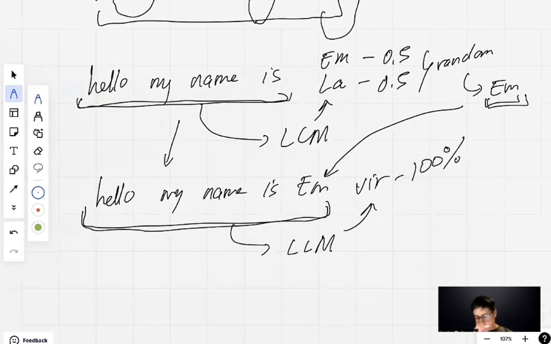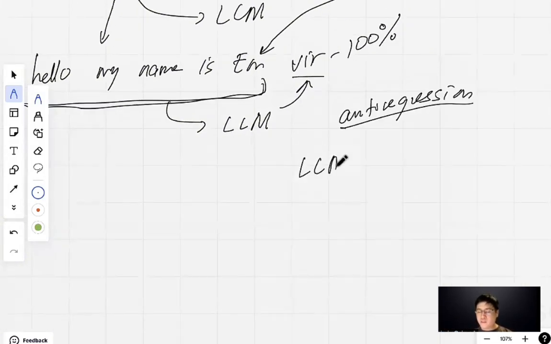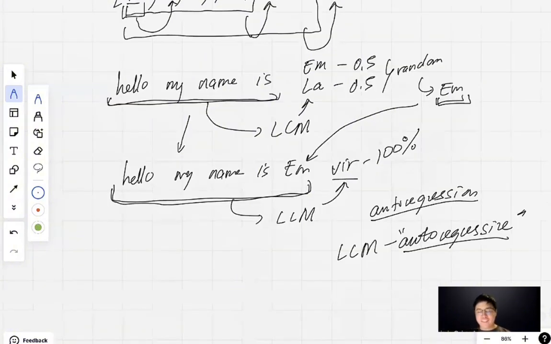Tapos nag-predict siya, hello, my name is M. Then predict siya Vir. This process of predicting and then feeding the prediction back into the prompt and then predicting the next one is what's called autoregression. Kaya sinasa large language models are autoregressive. That's another term that you might encounter, autoregressive. But in a nutshell, that's really what large language models are trying to do. Trying to predict the next token.